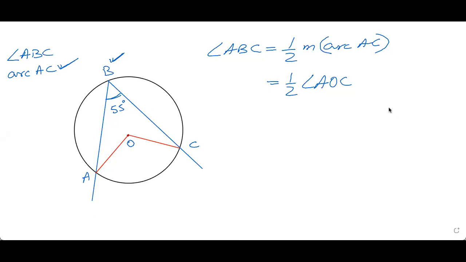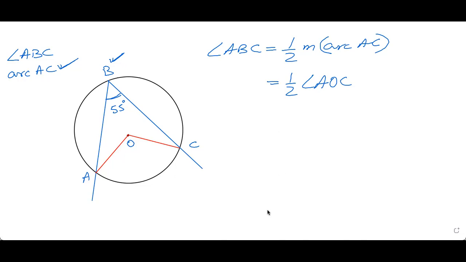If I tell you that angle ABC here is 55 degrees, and I ask you how much will be angle AOC, what will be your answer? What will be the measure of angle AOC? If you speak, it will be faster. 110 degrees, double of that.